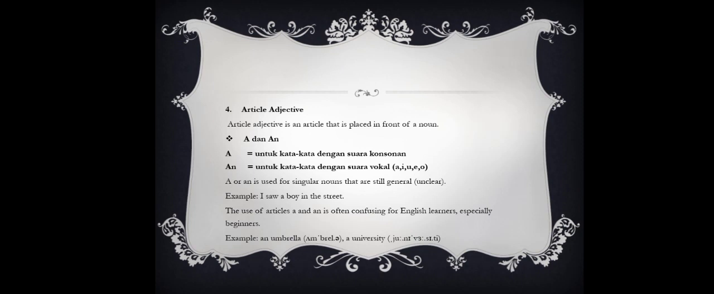Going to the fourth type, that is article adjective. Article adjective is an article that is placed in front of a noun. The first is a and an. A is for words with a consonant sound, and then an is for words with a vowel sound, that is a, i, u, e, o. A and an are used for singular nouns that are still general or unclear. For the example, I saw a boy in the street.